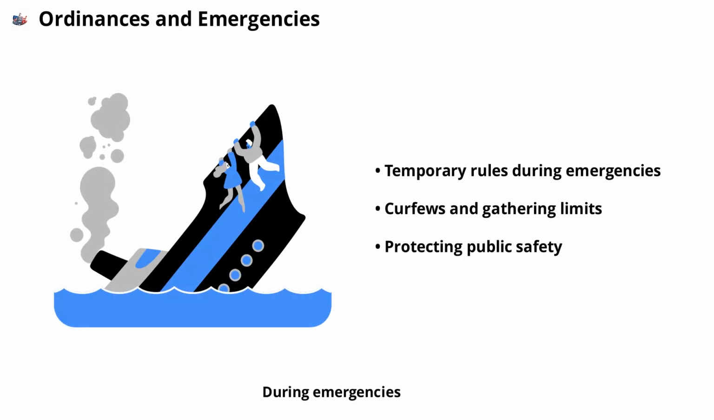During emergencies, cities may enact temporary ordinances to protect public safety. For example, curfews or restrictions on gatherings might be imposed during natural disasters or public health crises. These emergency ordinances are usually time-limited and designed to address specific risks.